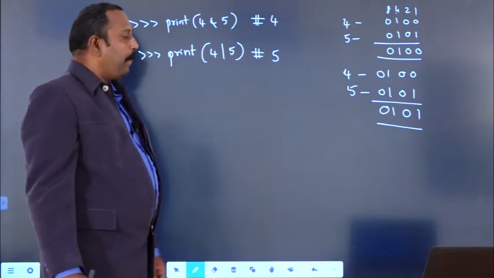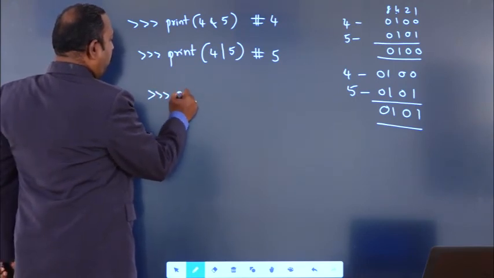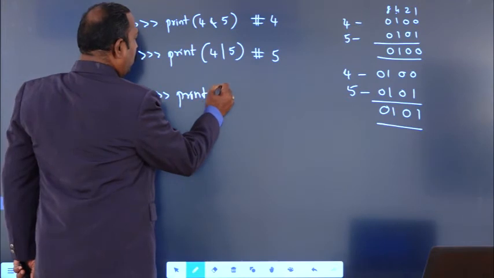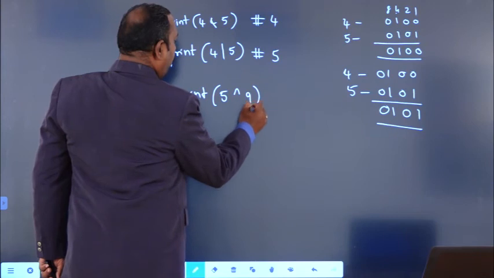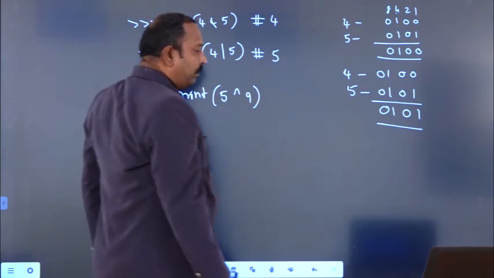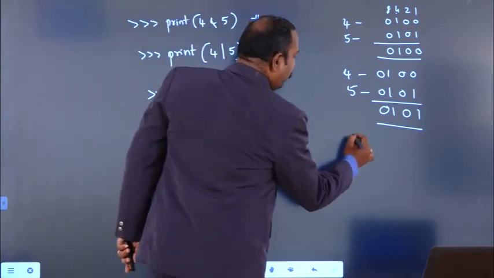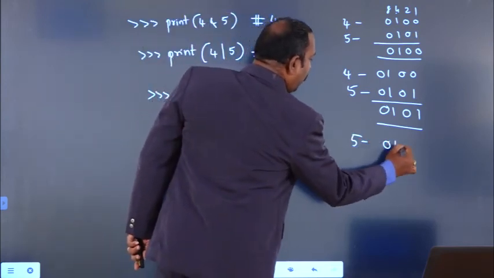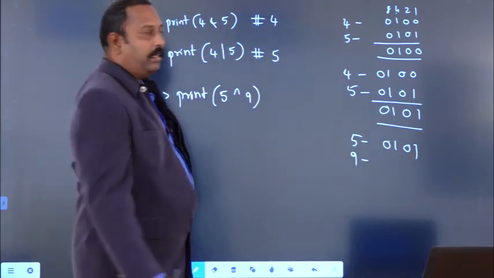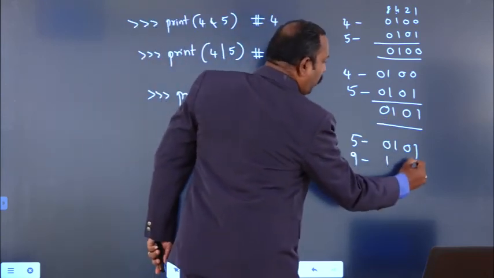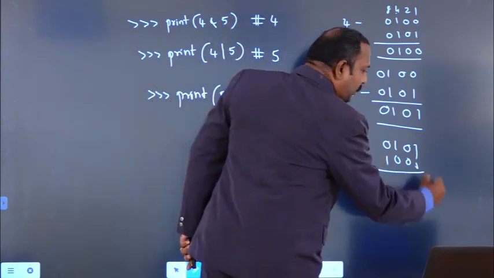And the next one is the bitwise XOR operation. For example, print 5 XOR 9. For example, I am performing 5 XOR 9. So what is the output? What is the bit representation of 5? 0 1 0 1. And 9: 8 plus 1 is 9. So in the 8 position 1 and in the 1 position 1, remaining all 0.